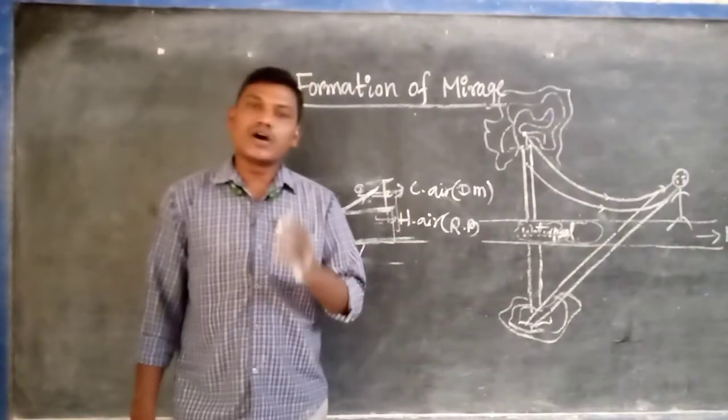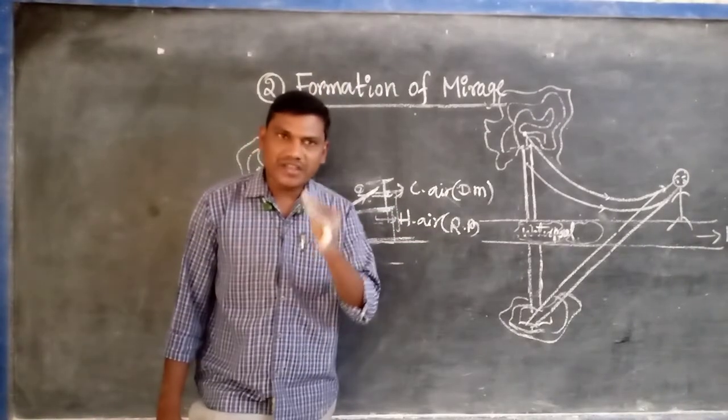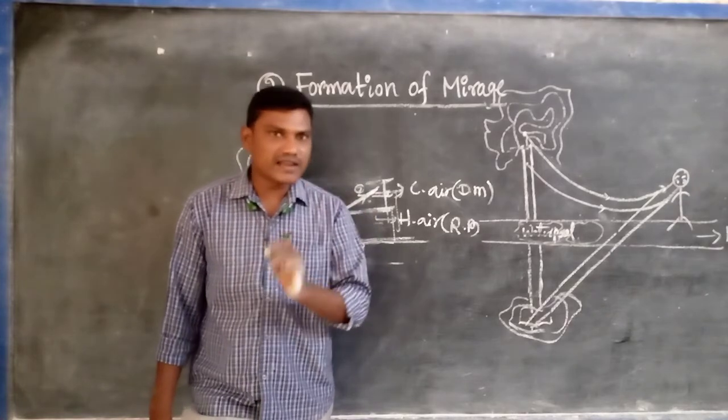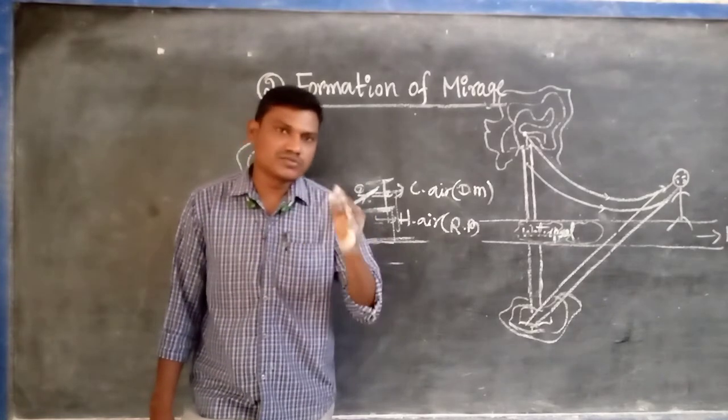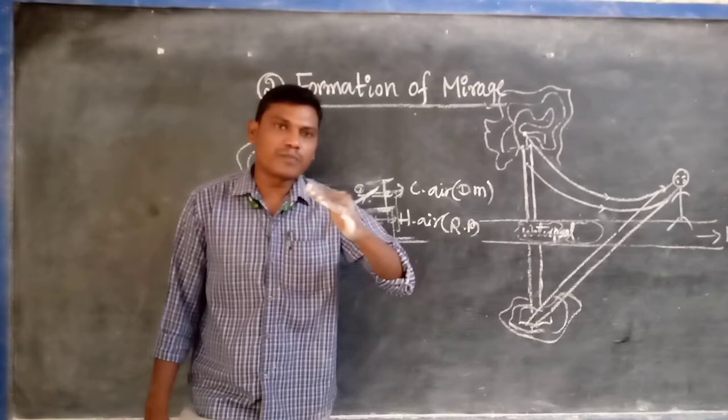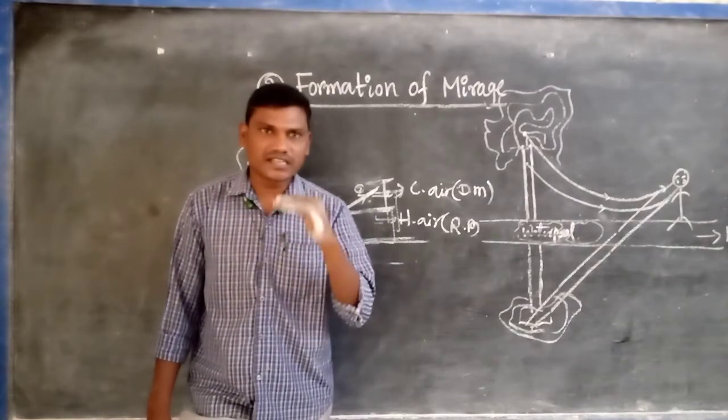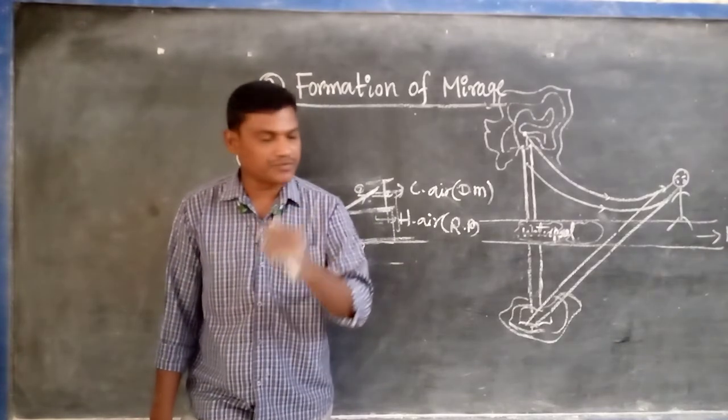So mirage is formed. Remaining two are there. What are they? Working of optical fiber, and the second one, brilliance of diamond. These two applications of T.I.R. will be discussed in tomorrow's video or the next video. Thank you.